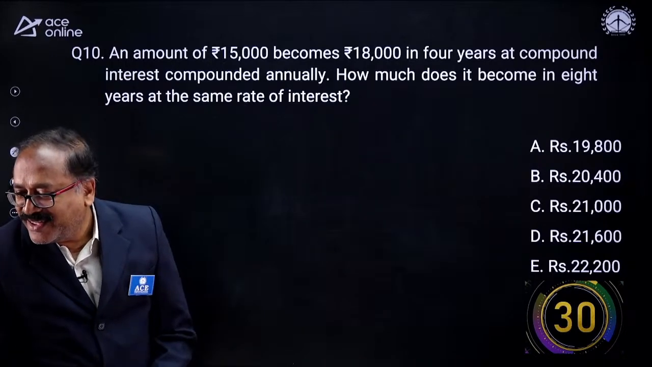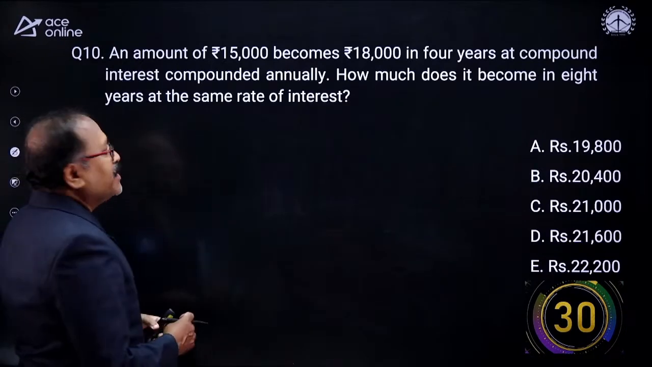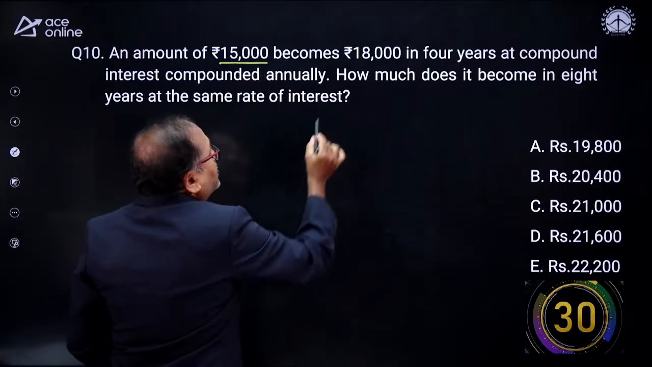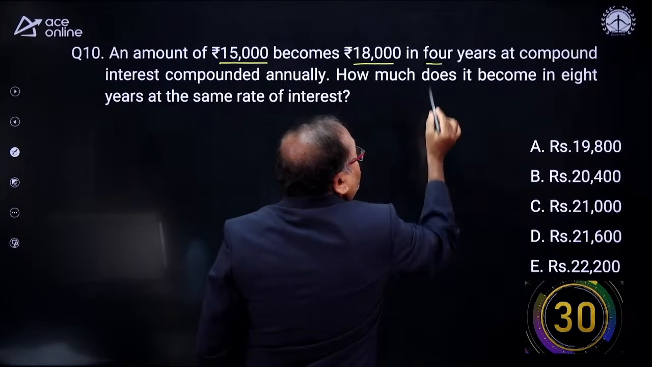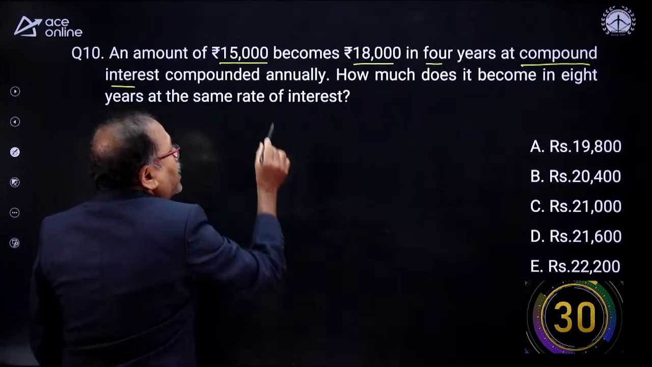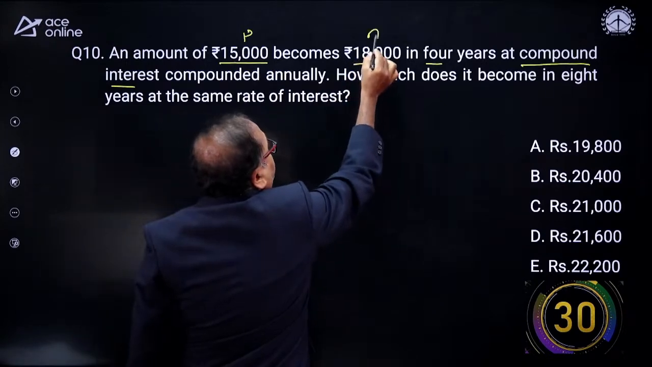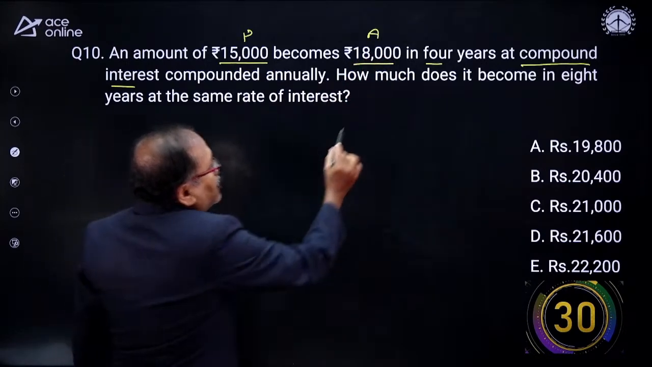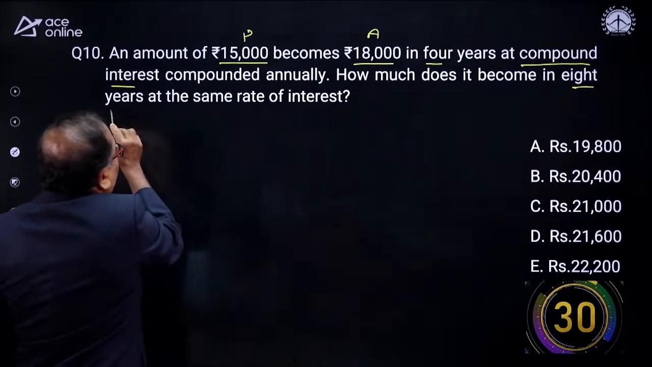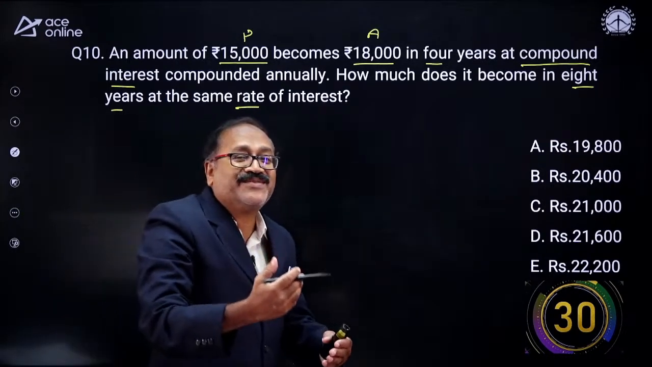So look at the question number 10 here. An amount of rupees 15,000 becomes 18,000 in 4 years at a compound interest, compounded annually. So this principal becomes amount 18,000 in 4 years. Okay, how much does it become in 8 years at the same rate of interest? After 8 years, how much will it become?